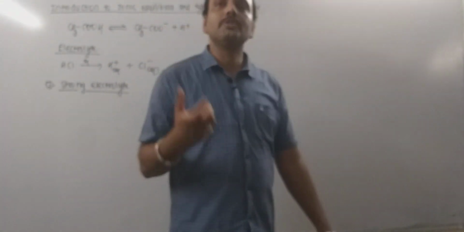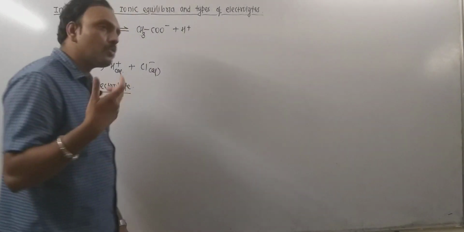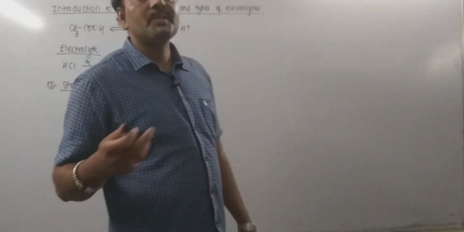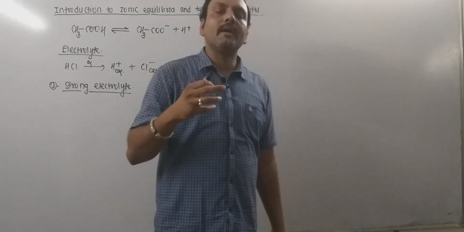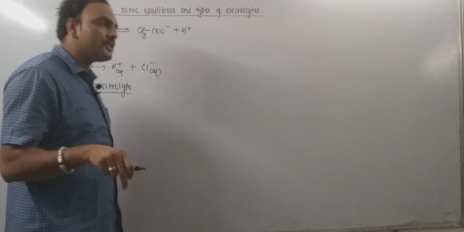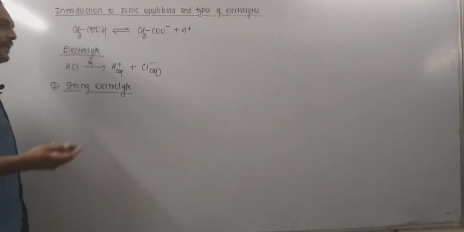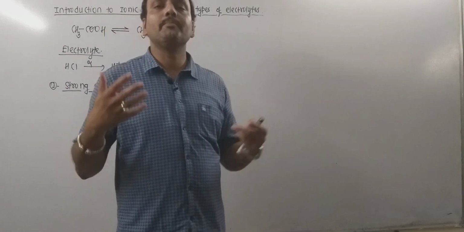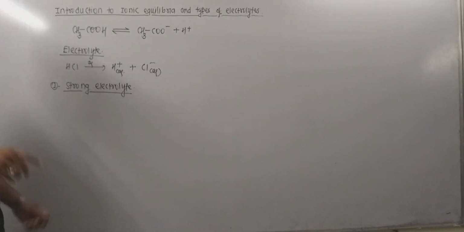All strong electrolytes are dissociated completely, producing a large number of ions. Thus strong electrolytes are good conductors of electricity in their dissolved state. Any electrolyte which undergoes complete dissociation producing a large number of ions is said to be a strong electrolyte.